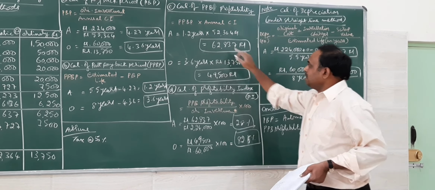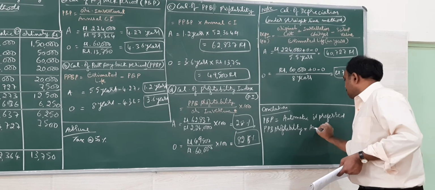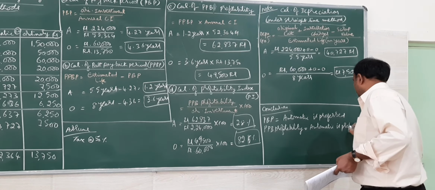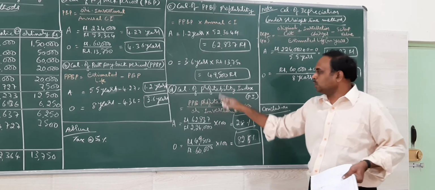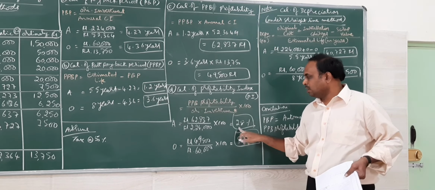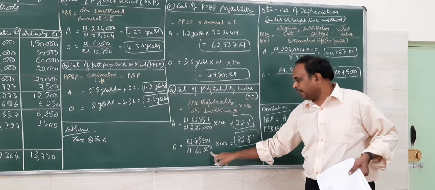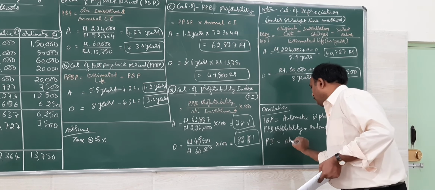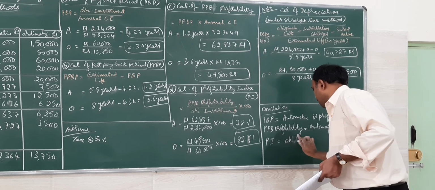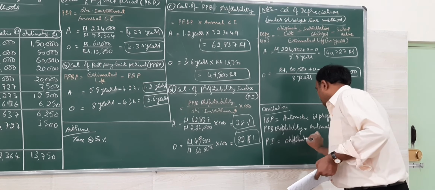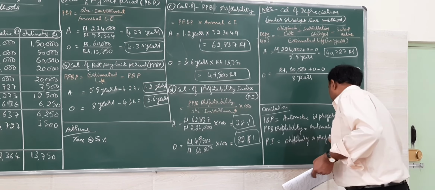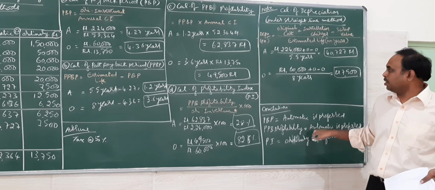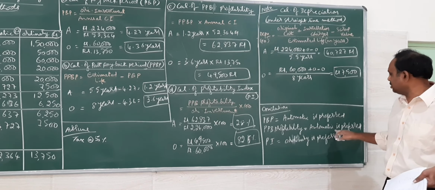The higher is 62,000, so again here the automatic machine is preferred. Coming to the profitability index, automatic is 28% and ordinary is 82.5%. So according to this, ordinary is preferred, whichever is higher. So the higher is 82.5, that is preferred.